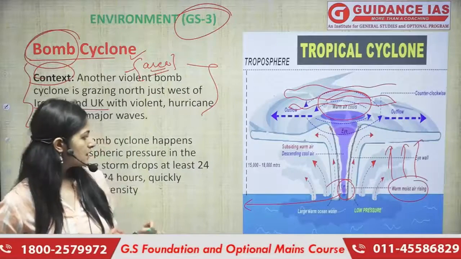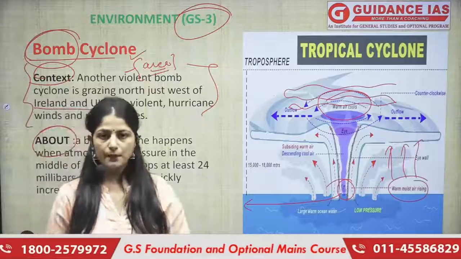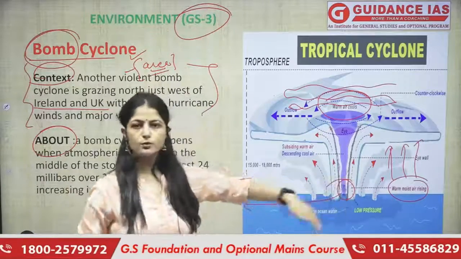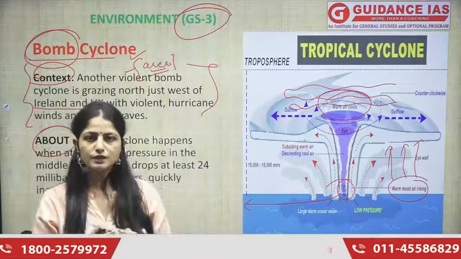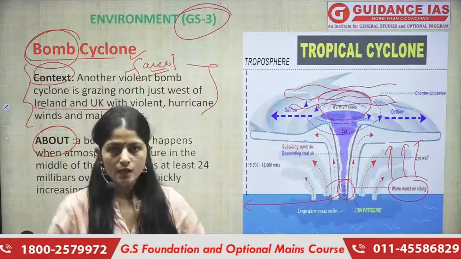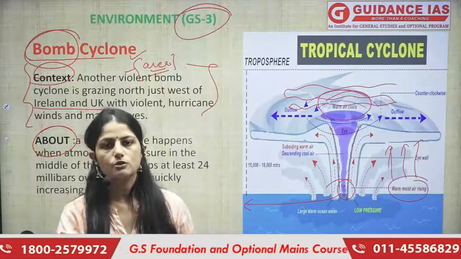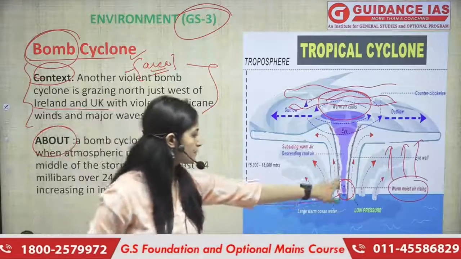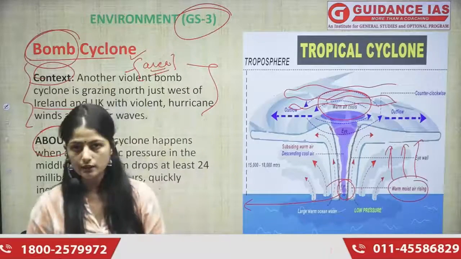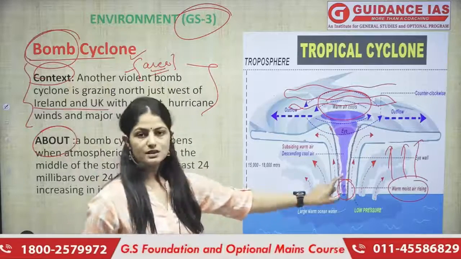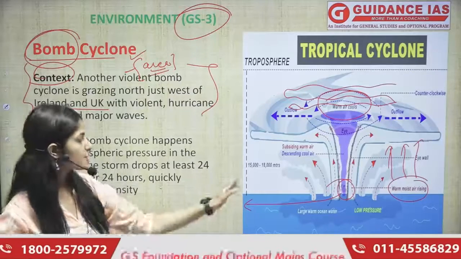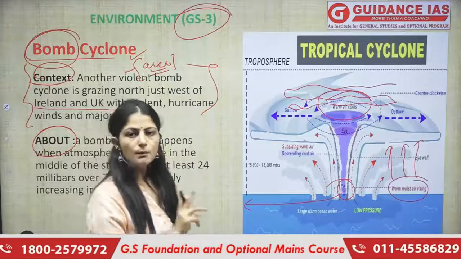So it is basically the level at which the pressure in the eye drops. On that basis we decide whether a particular cyclone is a bomb cyclone or not. I repeat, the rate at which the pressure in the eye drops is the basis on which we decide whether a particular cyclone is a bomb cyclone or not. On that basis we name it a bomb cyclone.